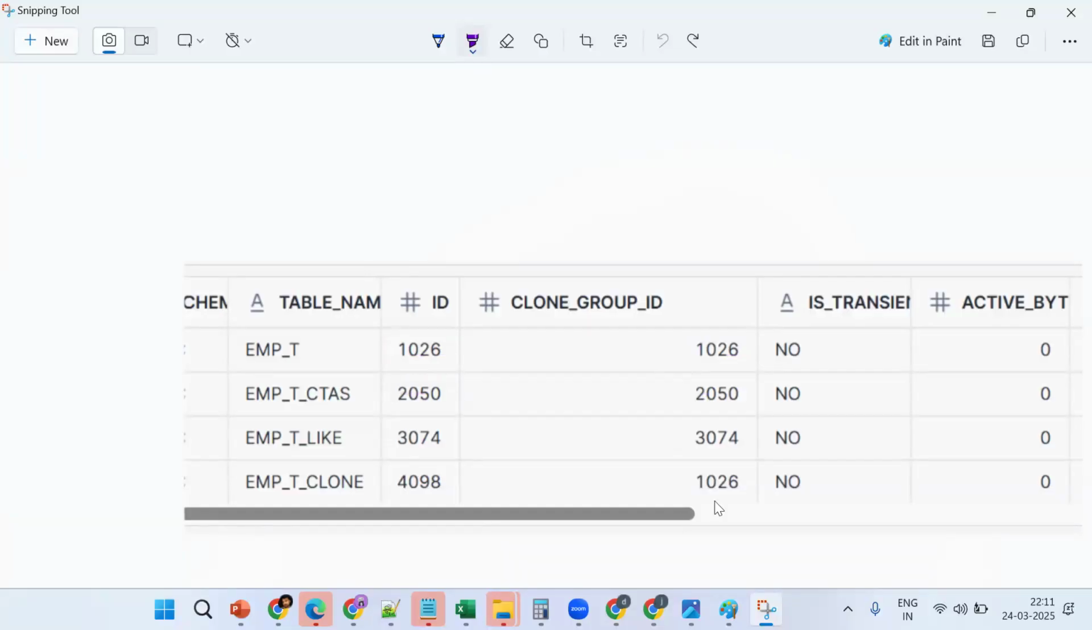Now tell me, this is pointing to which one? EMPT. So this is the same thing. So see, when both ID and clone group ID are the same, nothing but it's a main table. When both are different, nothing but it's a, what? It's a backup table. Oh, no, not backup. It's a cloned table. So see now it's cloned. It's cloned from where? Cloned from the EMPT.